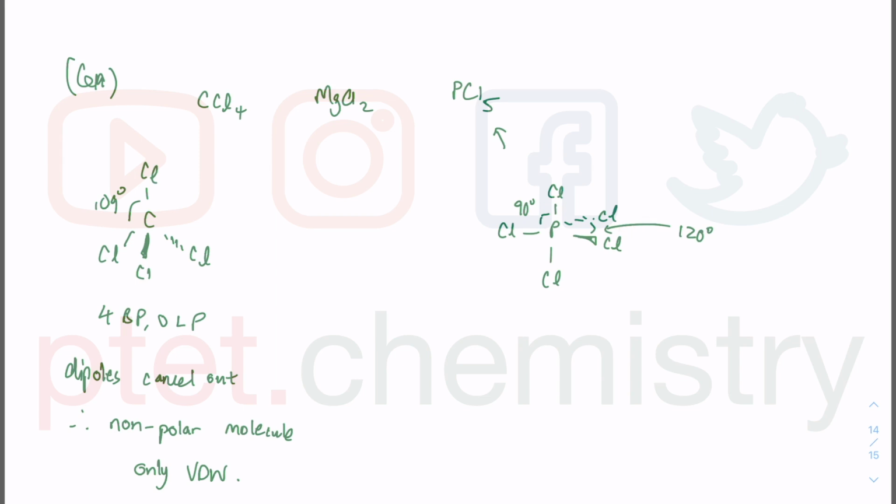But similarly, it has 5 bond pairs and 0 lone pairs. Again, the dipoles cancel out, so it is non-polar, and therefore we are just looking at van der Waals only.